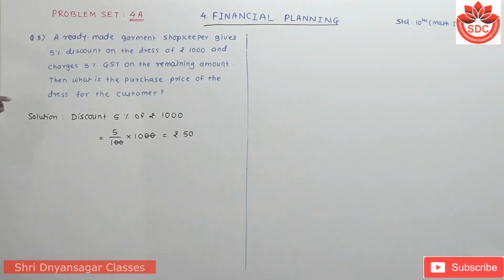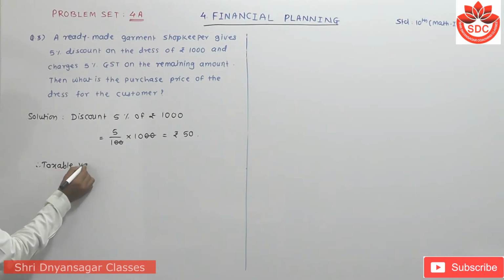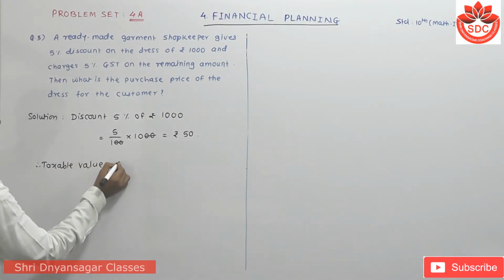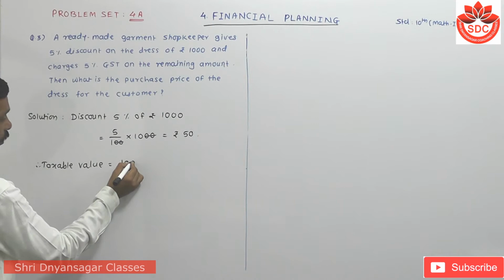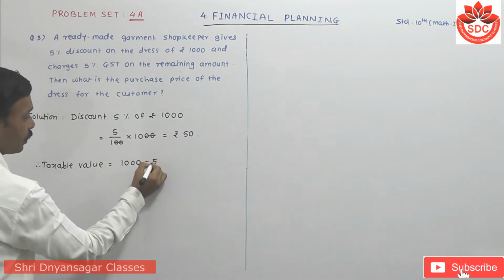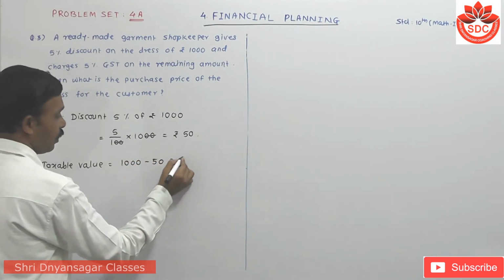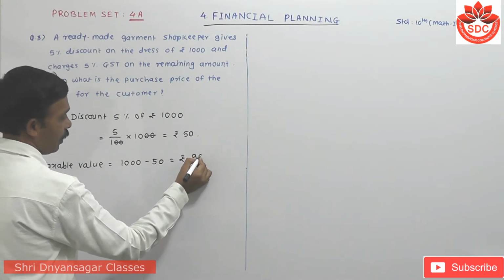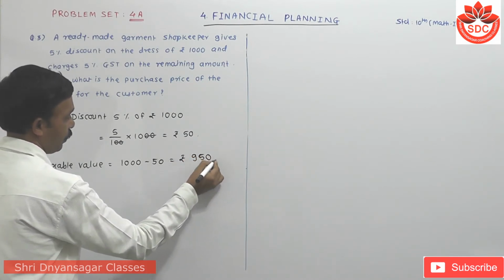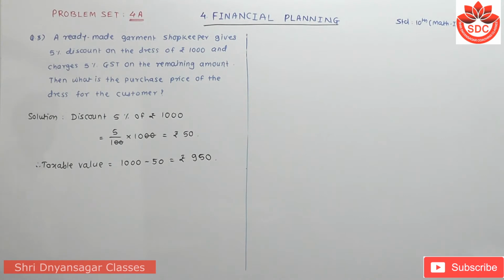Therefore, first we have to find out the taxable value here. Taxable value is equal to total value, which is 1000 rupees. You have to subtract this 50 rupees because this is discount. That means rupees how much? 950. Okay, then here is the rate of GST charged. Rate of GST is 5%.